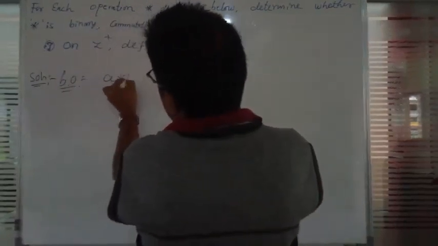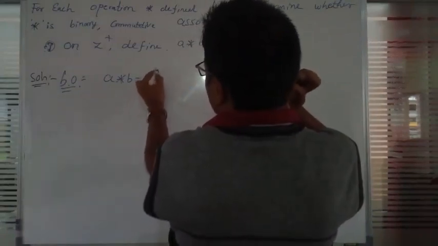First write the given definition: A star B is equal to 2 raised to AB.